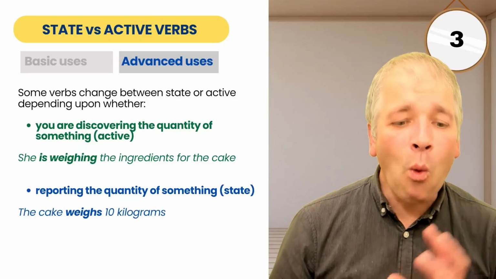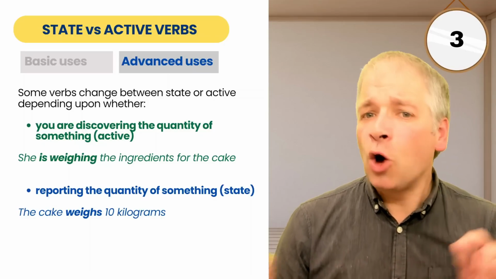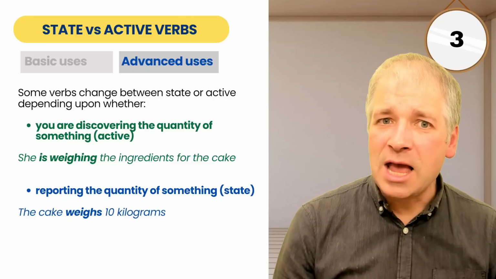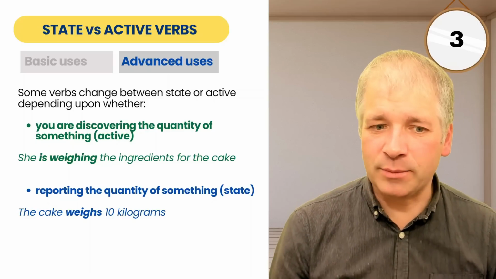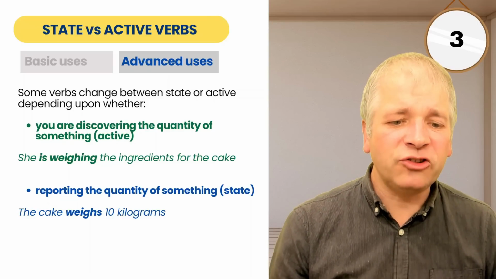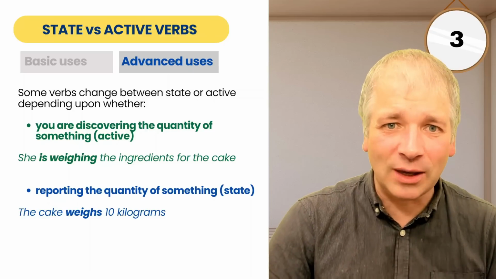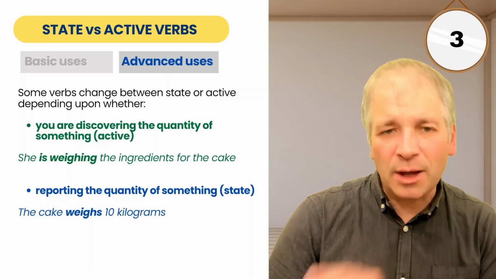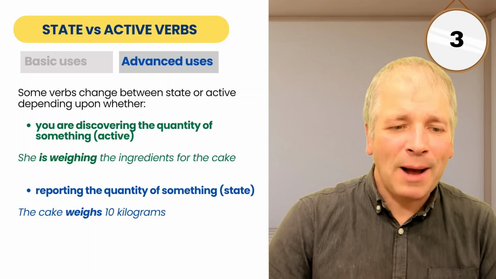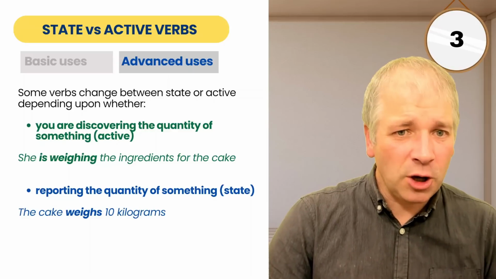The cake weighs 10 kilograms. We would not say the cake is weighing 10 kilograms. And we would not say she weighs the ingredients for the cake if we're actually reporting an activity. So the verb weigh and some other verbs where you're talking about the quantity of something can change in this way.